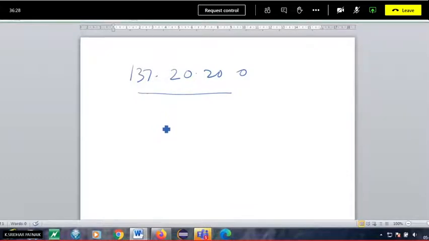Somebody has given this IP address and you have been asked to find out which class it belongs to. Okay, you see here in the previous document, I have mentioned the classes. So yes, 137 is there. You just check the first octet only. After checking the first octet, you can identify which class it belongs to. There are several classes I have given.